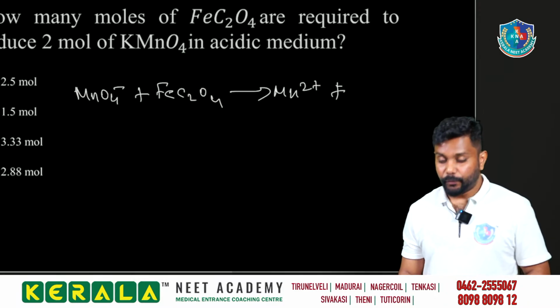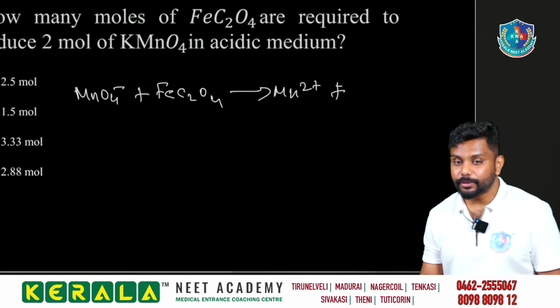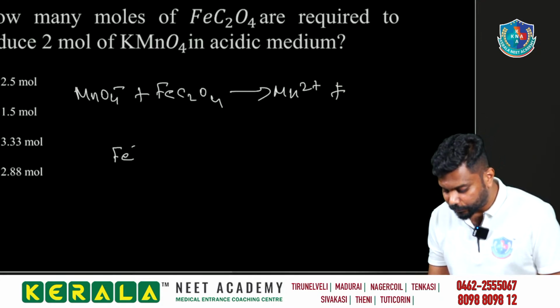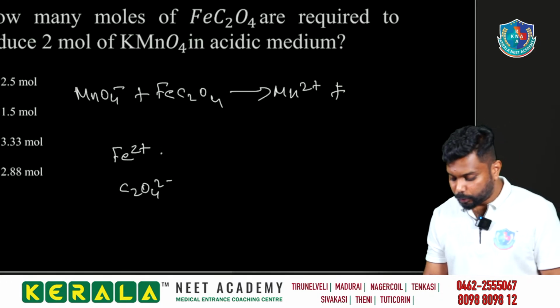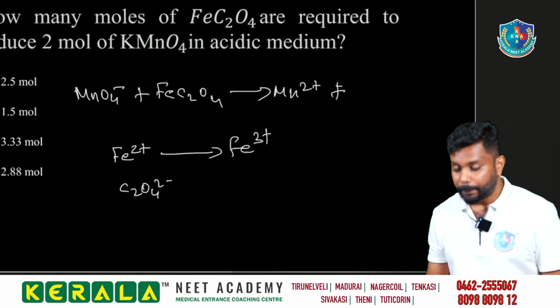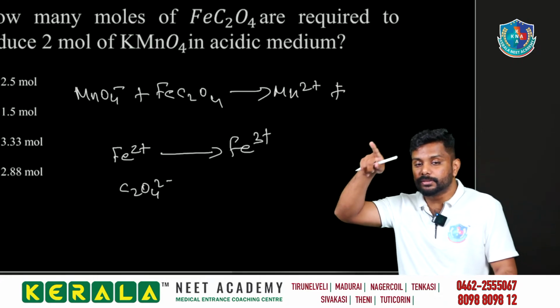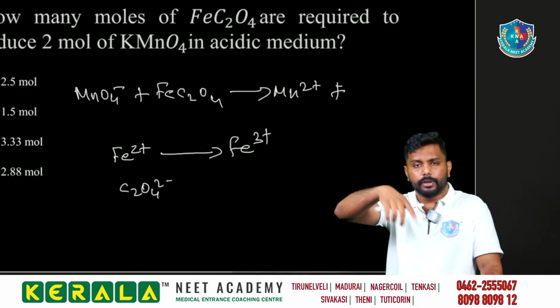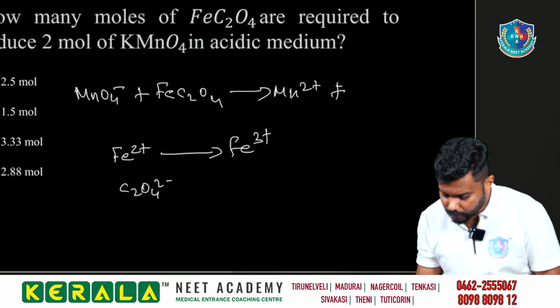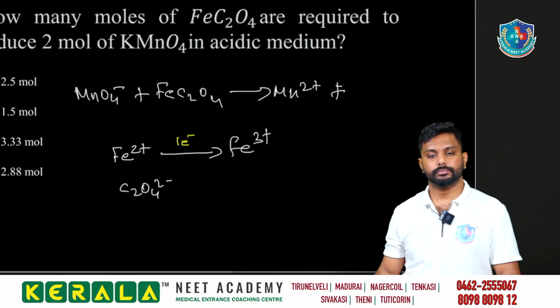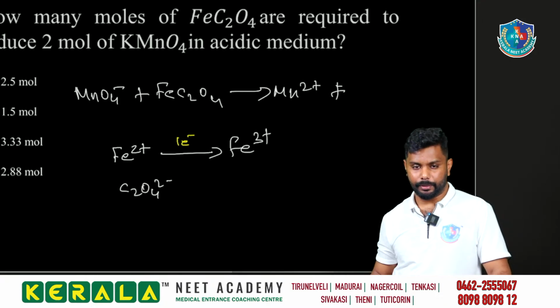Plus FeC2O4, it is ferrous oxalate. So ferrous oxalate means Fe is in the 2+ oxidation state and we have C2O4 2-. Fe2+ is converted to Fe3+, so one electron is exchanged. Permanganate, we know that it is a very good oxidizing agent.